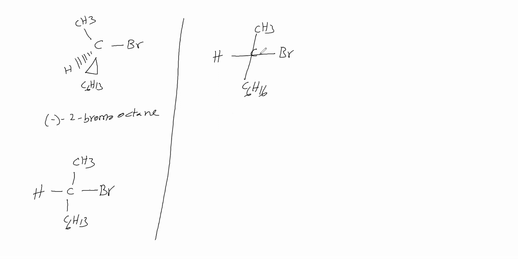This is the optically active carbon. These two groups we have given like this. We have taken these two groups like this on purpose: Br on the right side, hydrogen on the left side.